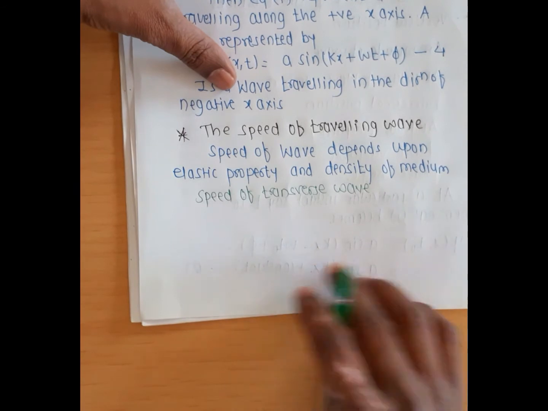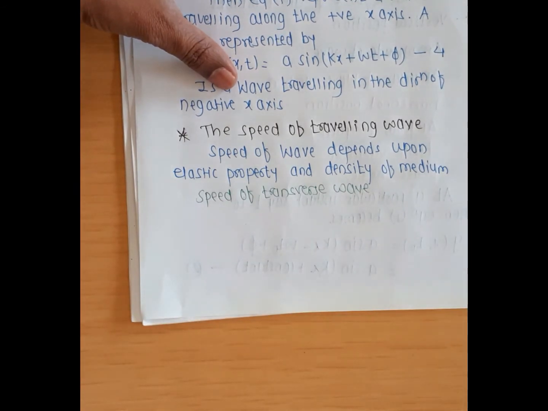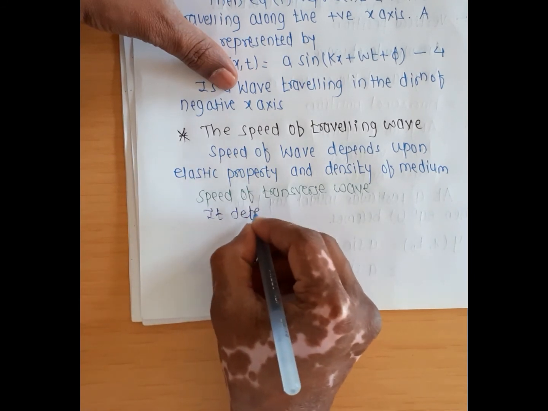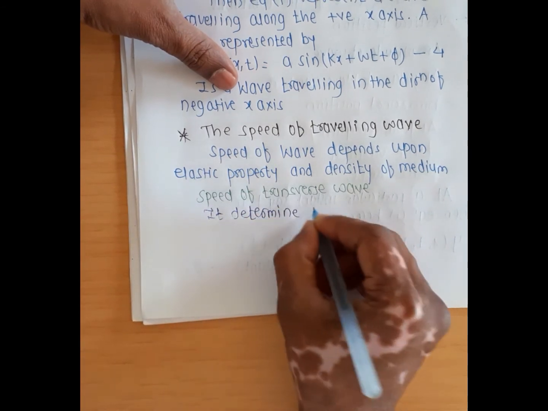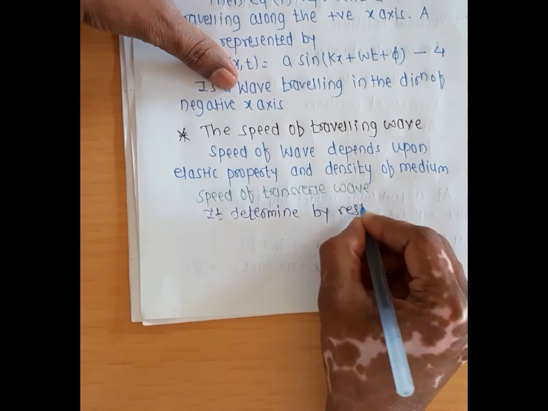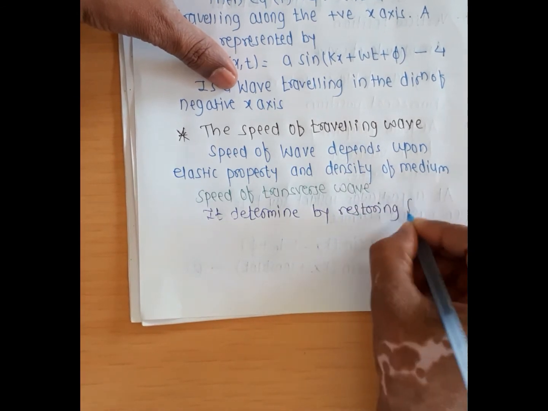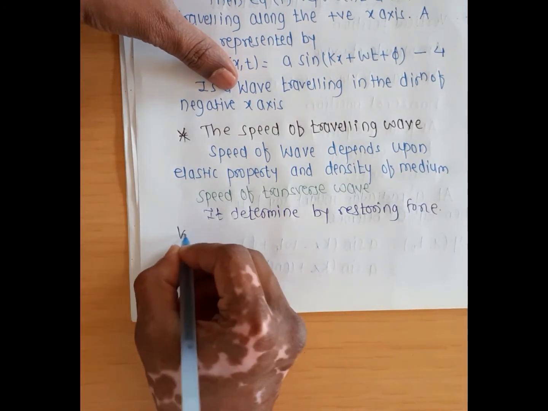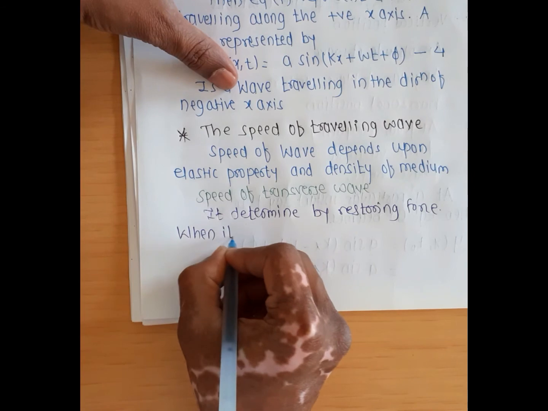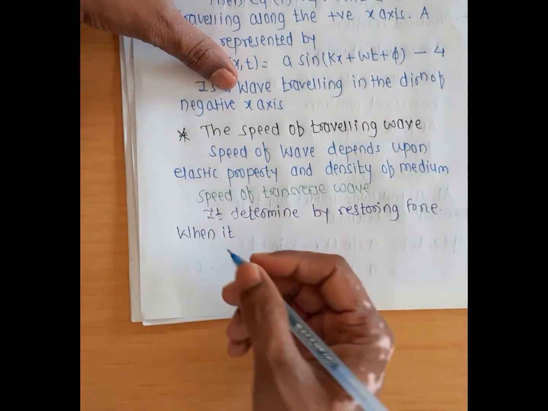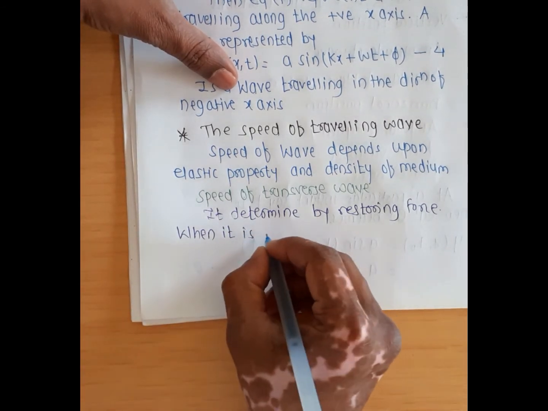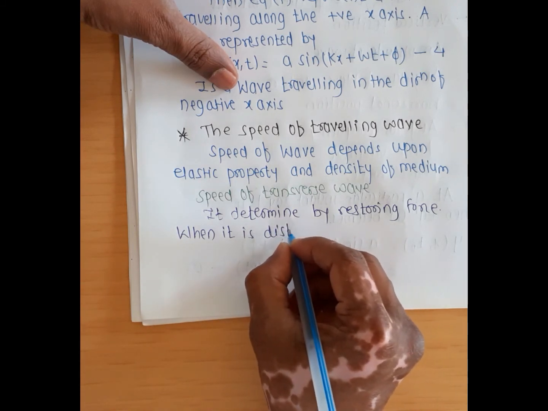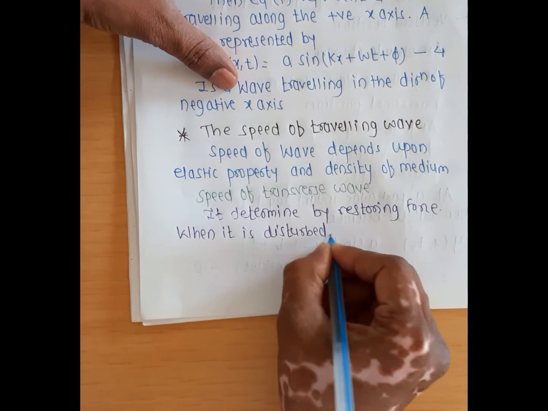So the speed of the wave depends upon that restoring force and the disturbance of that wave.